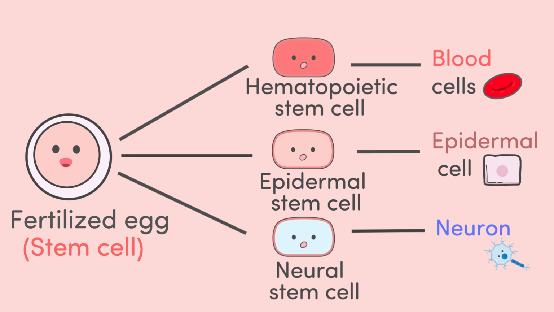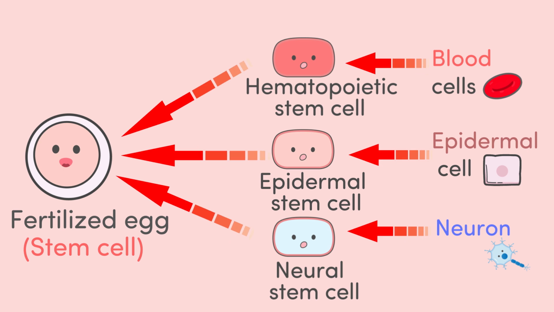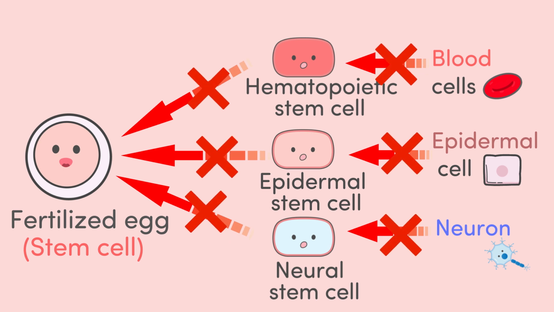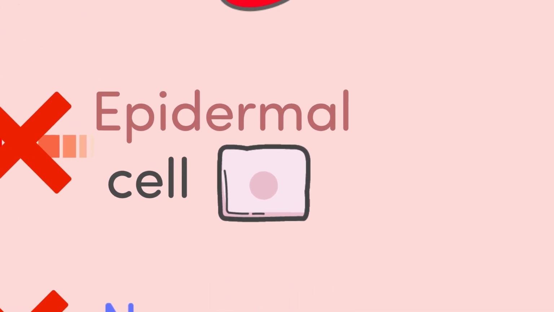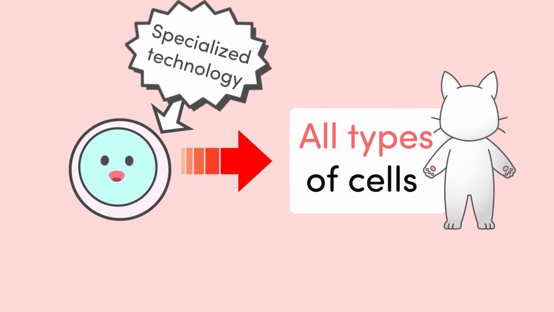Differentiation is a one-way process. Once cells have differentiated, they acquire specific properties and cannot transform into other types of cells. However, quite recently, scientists have succeeded in reverting differentiated cells back into stem cells using a specialized technology. These reprogrammed cells are known as iPS cells.